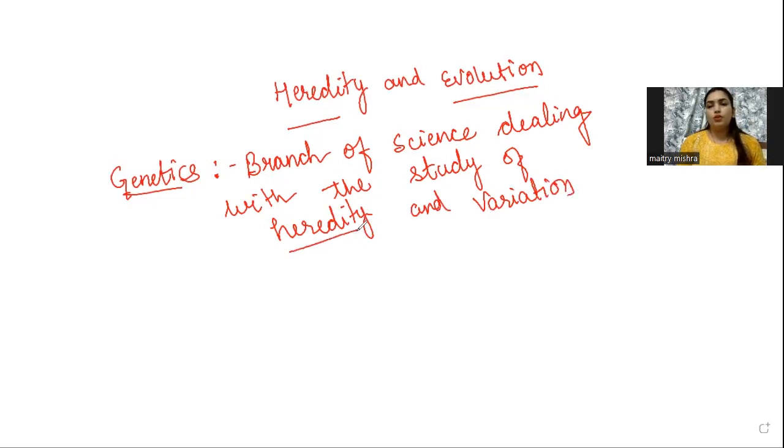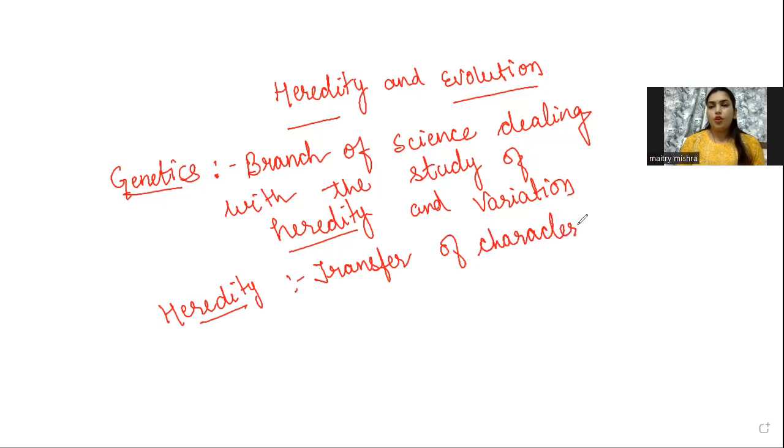Now let's go one by one. First, we will talk about heredity. Heredity is basically the transfer of characters from parents to their offspring.